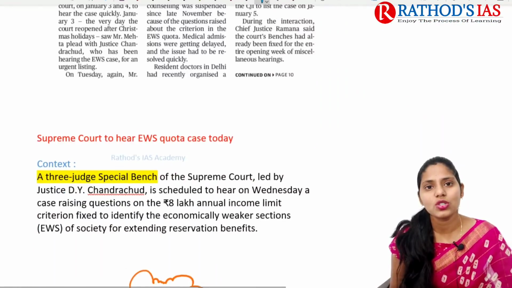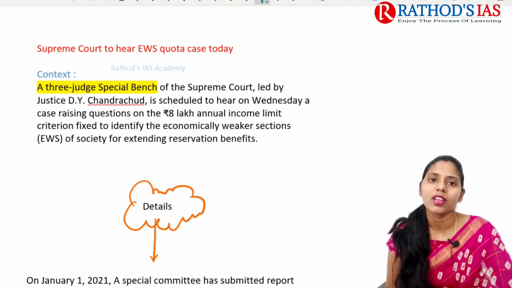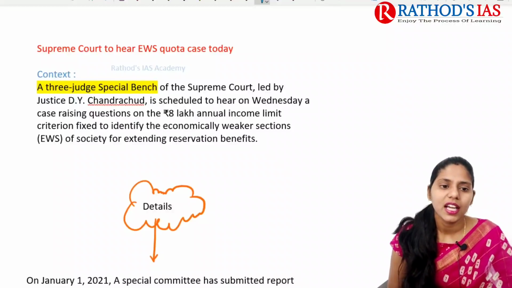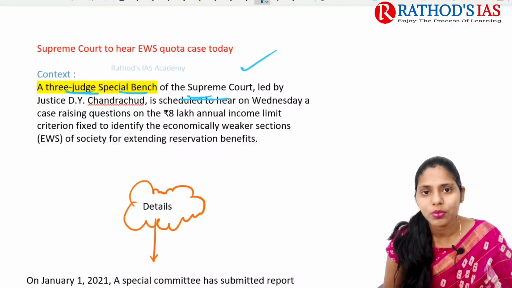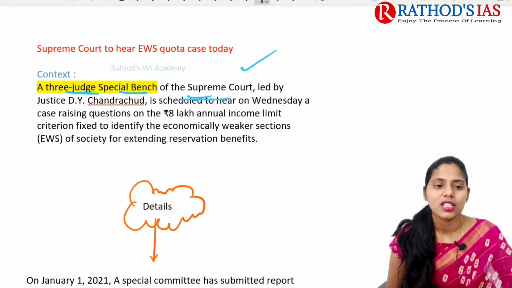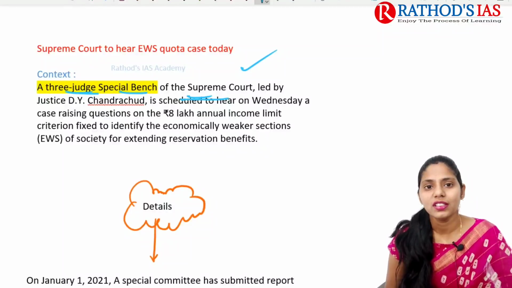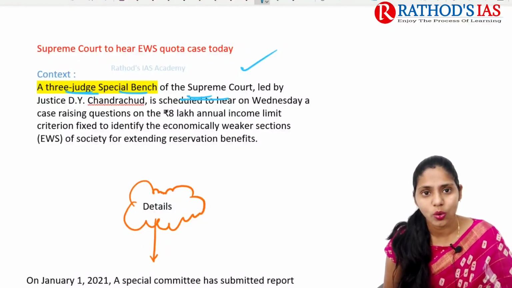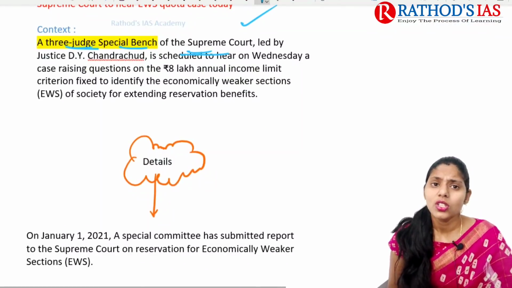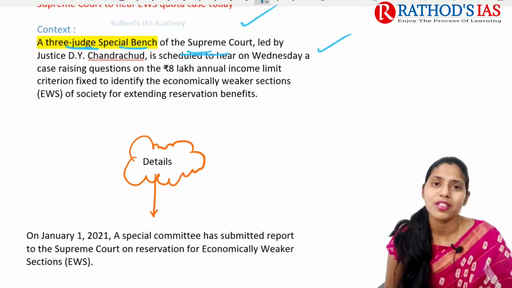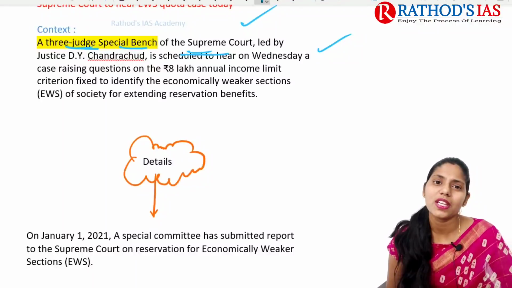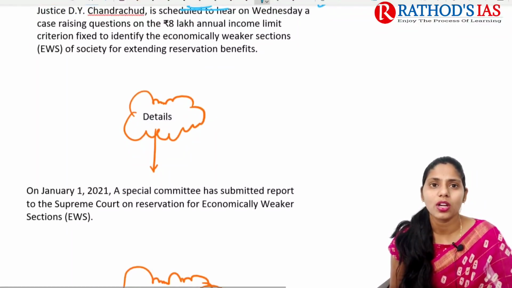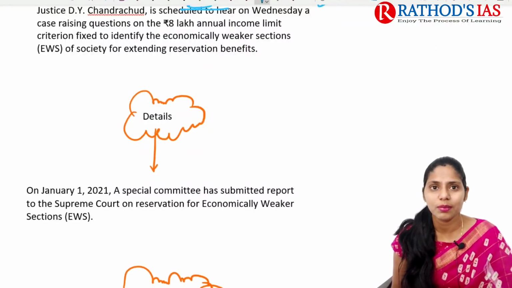Now let us try to see this topic in great detail. The context says that a 3-judge special bench of the Supreme Court, led by Justice Chandrachud, is scheduled to hear the EWS quota issue today. Recently the committee recommended that the 8 lakh rupees annual income limit, which is fixed, is reasonable. This is what the Supreme Court will hear today, especially regarding reservation benefits for EWS students.